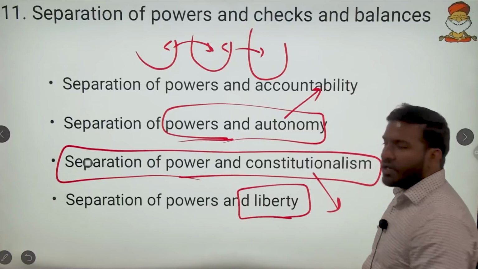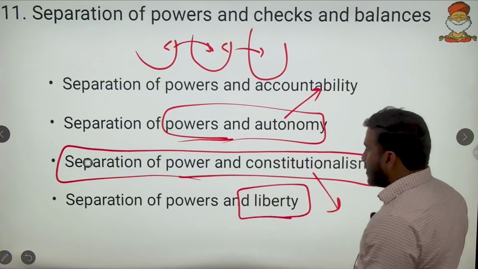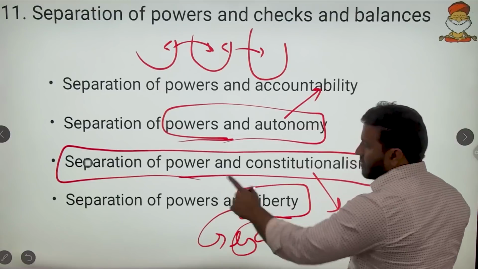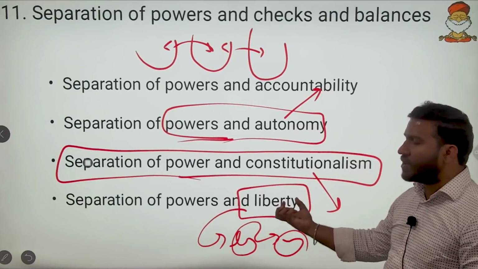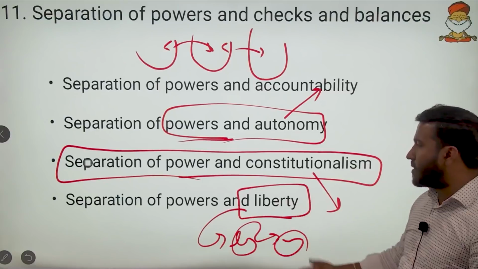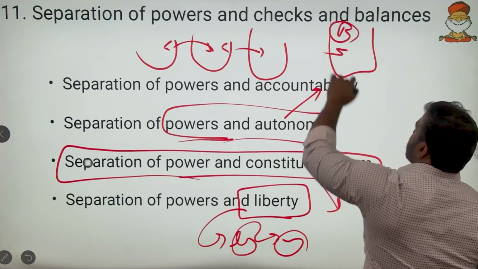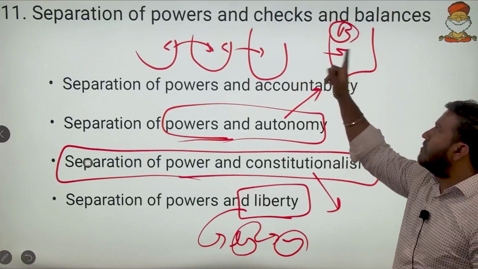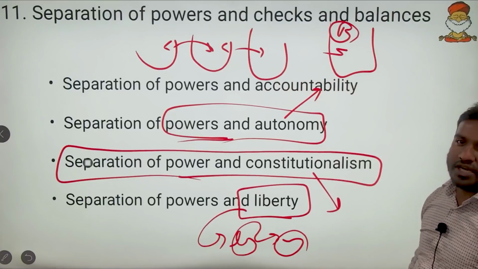Then separation of powers and liberty. This statement was given in UPSC prelims: the liberty of the people can be upheld with the proper separation of powers. How can the liberty of people be upheld? For example, if Parliament enacts laws which curb the liberty of the people, there is always a judiciary, separate from this, which will strike down such a law with the help of judicial review.